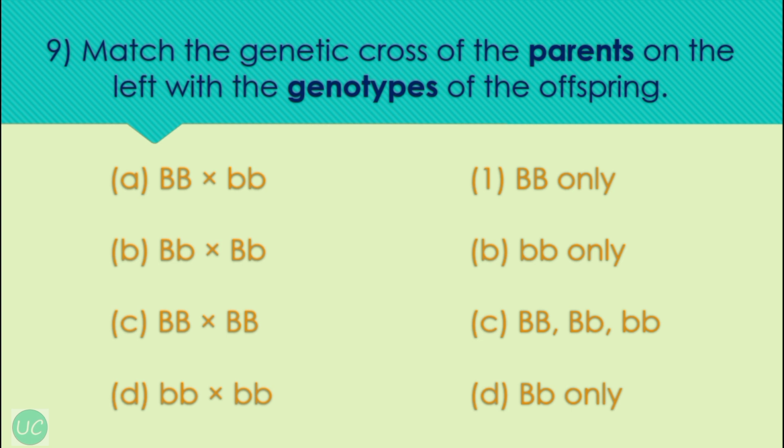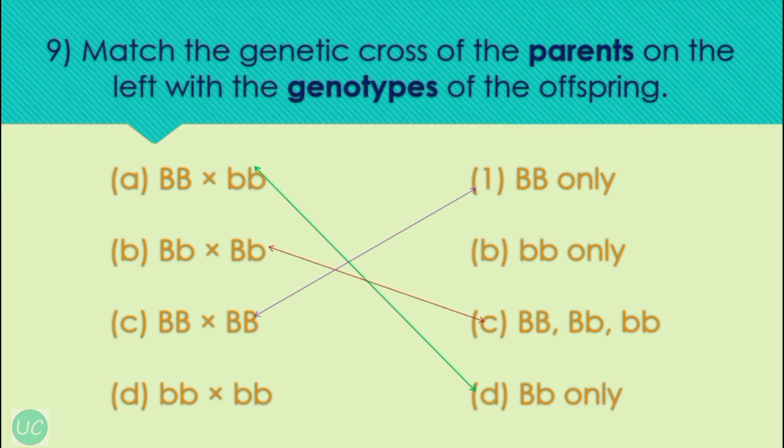Okay, our next question is, match the genetic cross of the parents on the left with the genotype of the offspring on the right. So the first option is A, that is homozygous dominant when crossed with homozygous recessive will produce heterozygous only, and B option, when heterozygous is crossed with heterozygous it will produce three varieties, that is homozygous dominant, heterozygous and homozygous recessive.